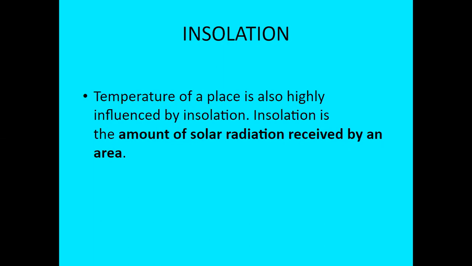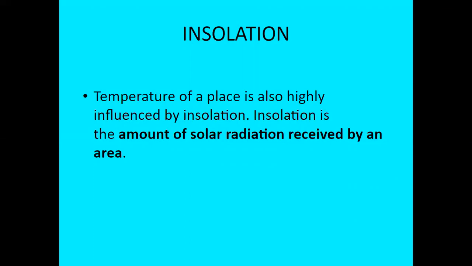All the parts of the earth do not get the same amount of heat because of the curvature of the earth and varying thickness of the atmosphere. This is the reason why we have different heat zones on the earth. On the basis of heat received from the sun, there are three distinct heat zones. Torrid zone: it lies between the Tropic of Cancer and Tropic of Capricorn, where the sun rays fall more vertically than in the other two zones. Therefore, this is the hottest zone.